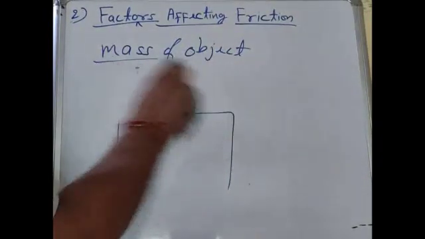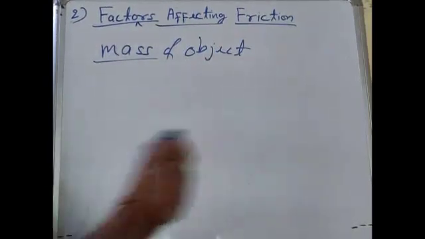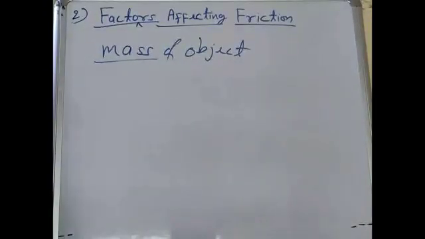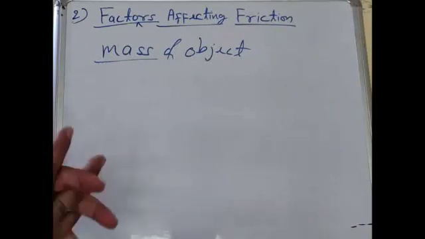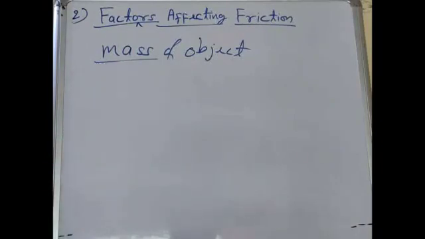So on the basis of mass, it's a simple activity. You have seen that a lighter box is easy to push and a heavier box is more difficult to push, because the box is contacting the ground or surface. In the case of a heavy box, there is more interlocking due to the high pressure of the box, and due to the more interlocking between the surface and the box, there is more friction, and due to the more friction, the object will cover less distance.